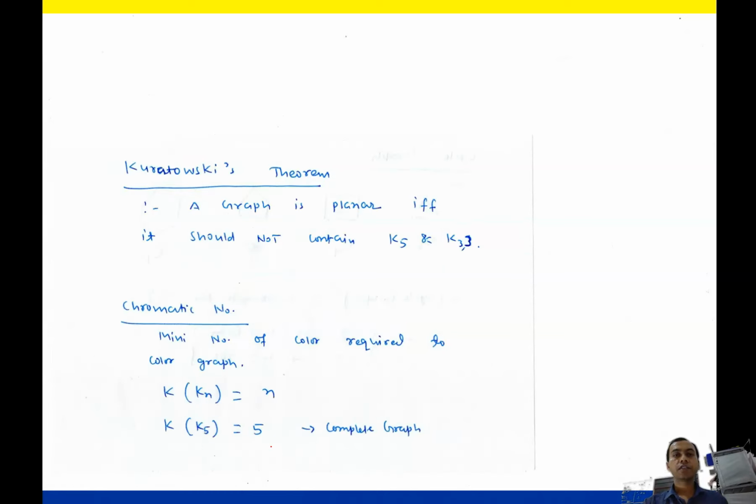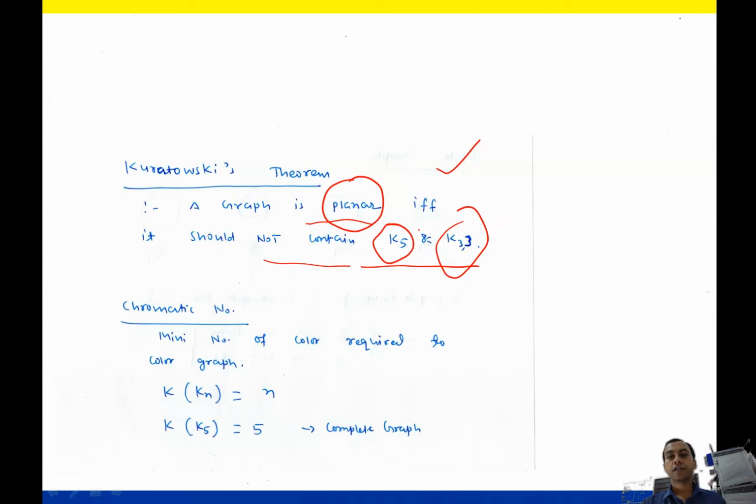That is the Kuratowski theorem. It states that a graph is planar if it should not contain K5 and K33. What is K5? It is a complete graph with 5 nodes. What is K33? It is a Kuratowski graph which has 3 nodes like that and 3 nodes like that. So all are connected.